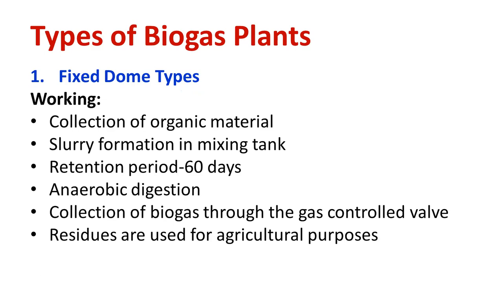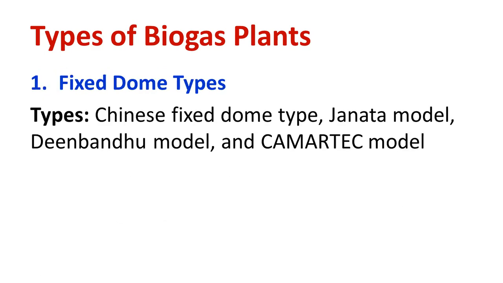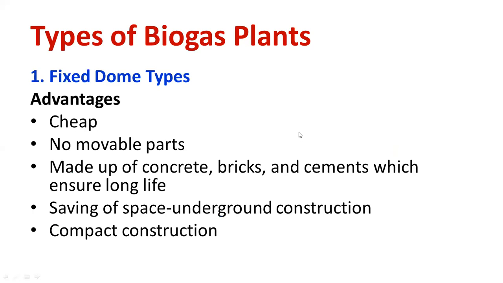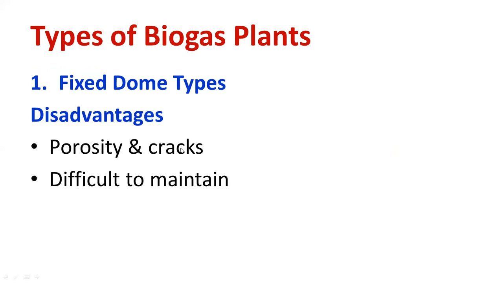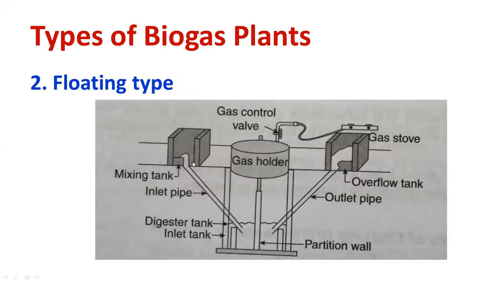What is the retention period? How many days will it take to convert the biomass into biogas? Cow dung into slurry into biogas takes almost 45 to 60 days. Then these are examples of fixed dome type power plant. Another one is advantages and disadvantages. You can go through that. Why it is called cheap, movable, all those things you can justify. The main problem is porosity and crack formation. That is a major setback.